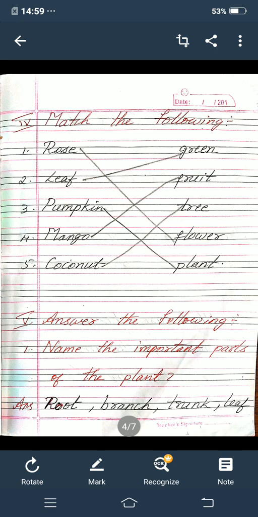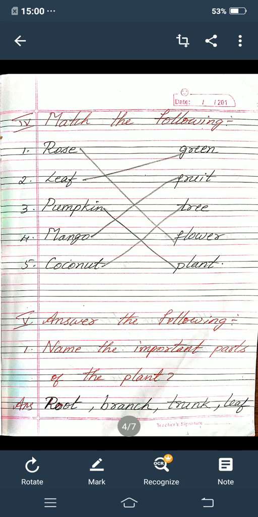Now next main, match the following. So in the A side they are given first one the rose, second one leaf, third one pumpkin, fourth one mango, fifth one coconut. So in the B side they given green, second one fruit, third one tree, fourth one flower, fifth one plant. So you want to match them by drawing lines.